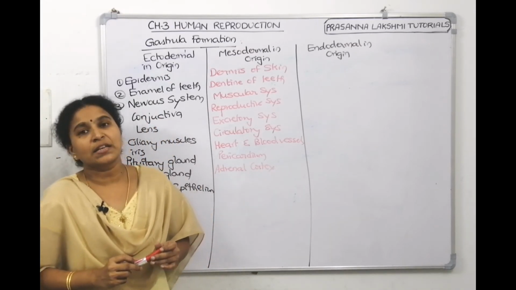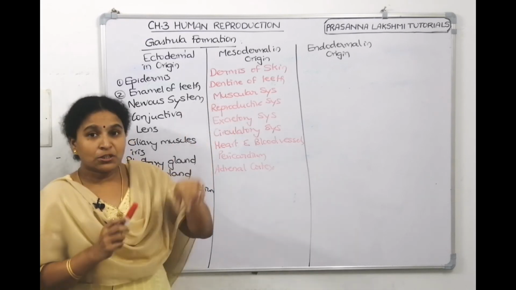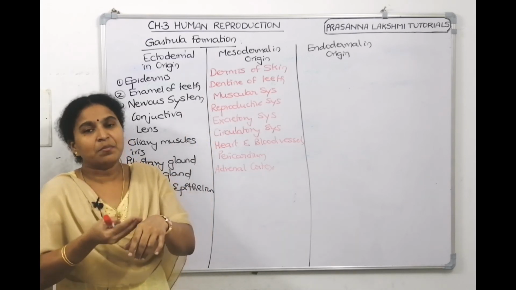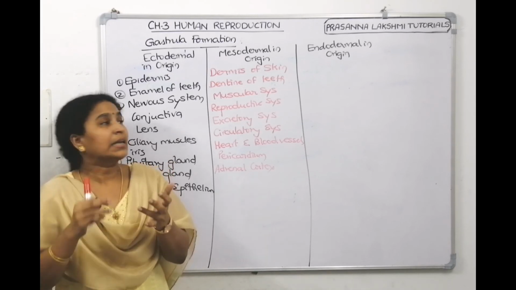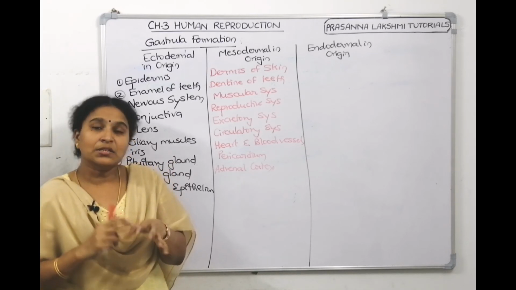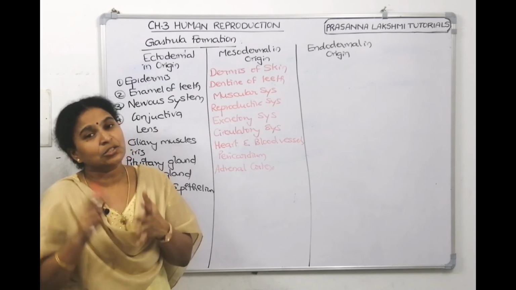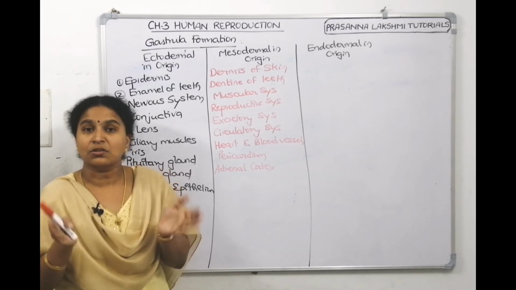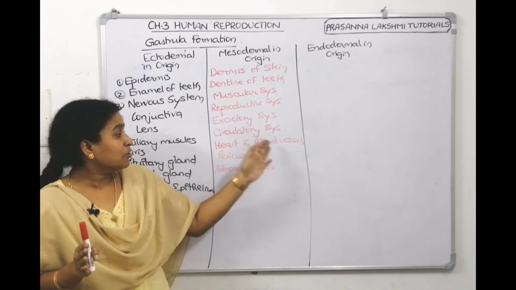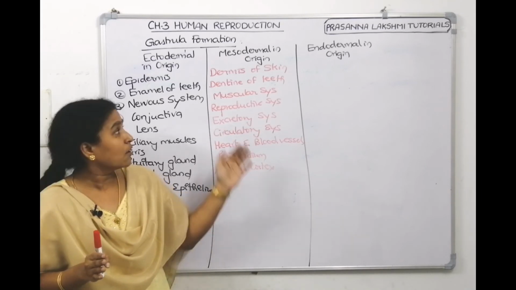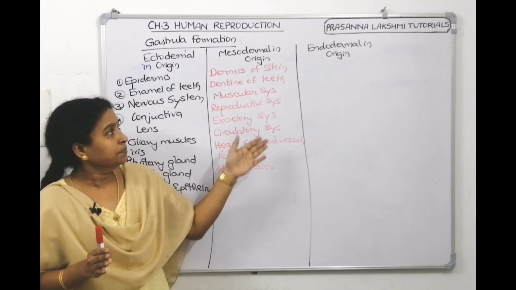So what are the things we listed here? Dermis of the skin, below the epidermis is dermis, is mesodermal origin. Then below the enamel is dentine, mesodermal origin. Muscular system, mesodermal origin. Excretory system, mesodermal origin. Reproductive system, mesodermal origin. Then circulatory system, mesodermal. Heart, blood vessels, pericardium, adrenal cortex are mesodermal origin.